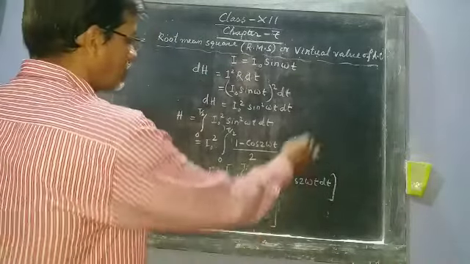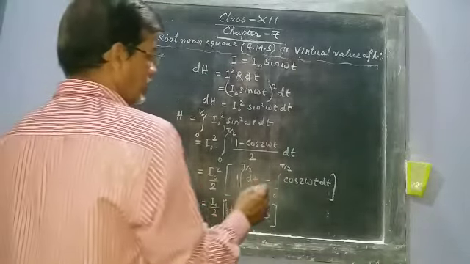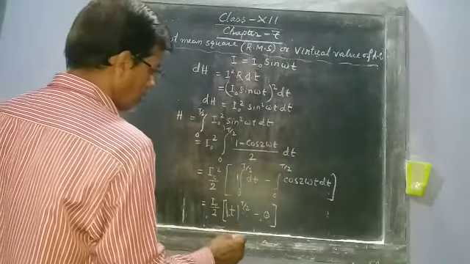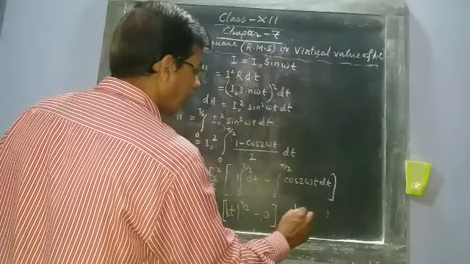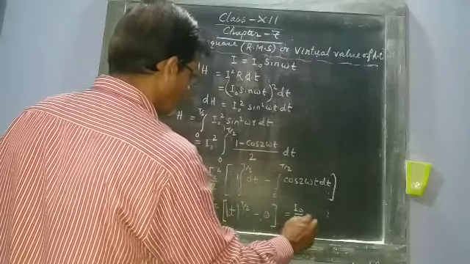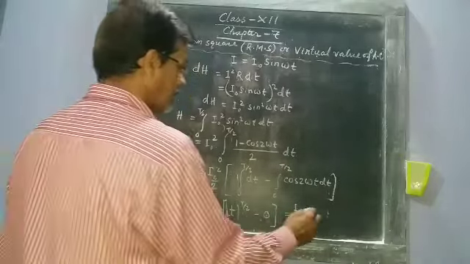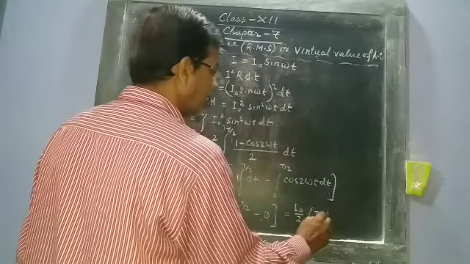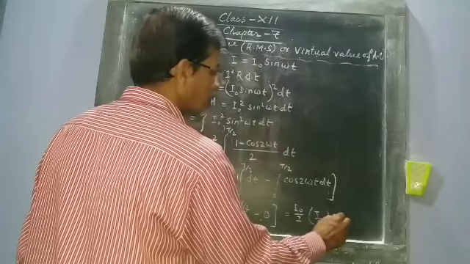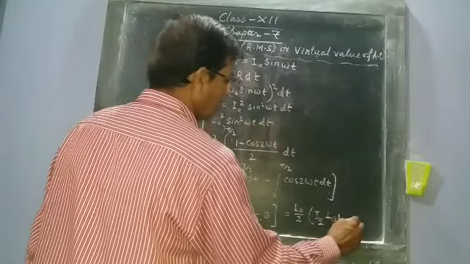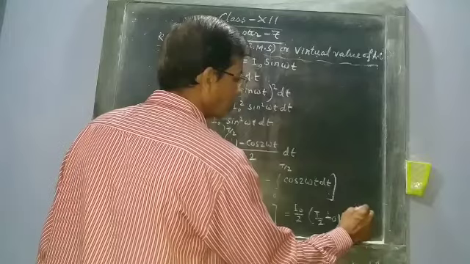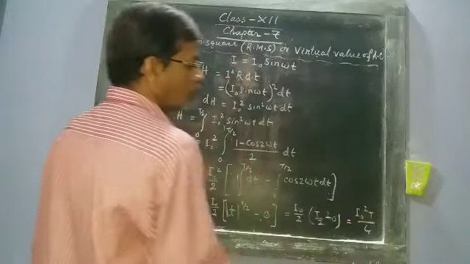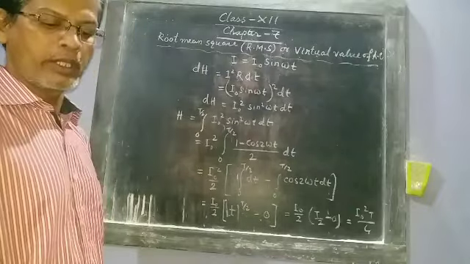How it is 0 I am explaining here. Now it is I naught square by 2 times (T by 2 minus 0). So it comes to I naught square T by 4. Clear?